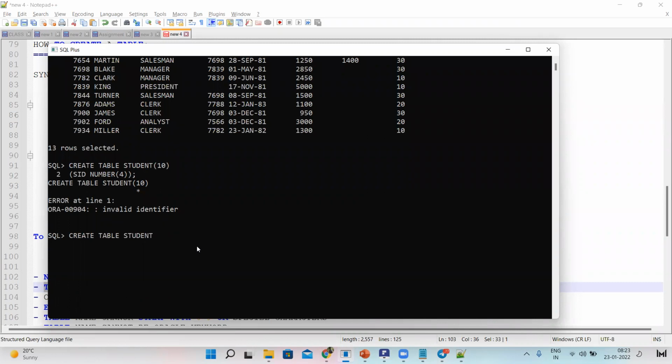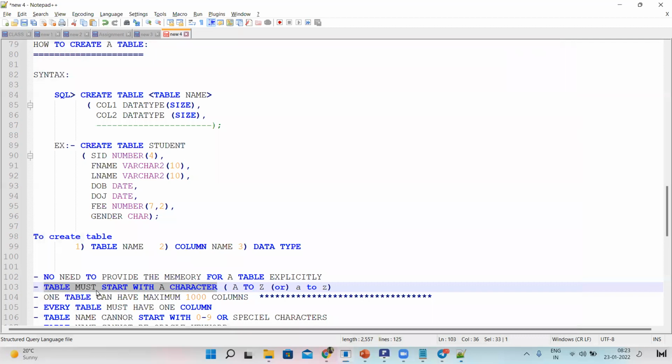Next statement: ID, number data type, and I am giving the size as 5. The table name must start with A to Z, capital letter or small letter.